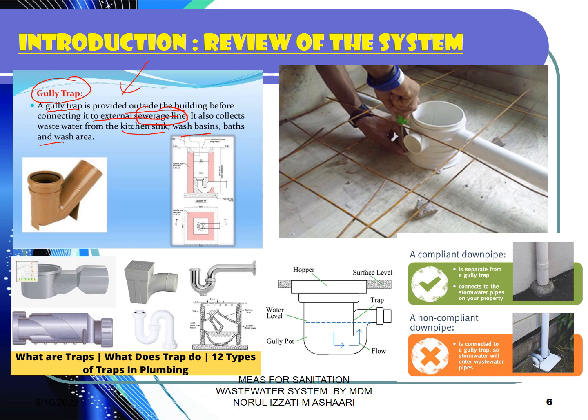These are examples of the gully trap. And then under the fittings also, we have to consider the types of trap available. You can also review any website to see examples of the traps available. This is an example where the gully trap can be at the bottom. Compliant downpipe and non-compliant downpipe, where you can see that the traps are there. This is another example of the gully trap.